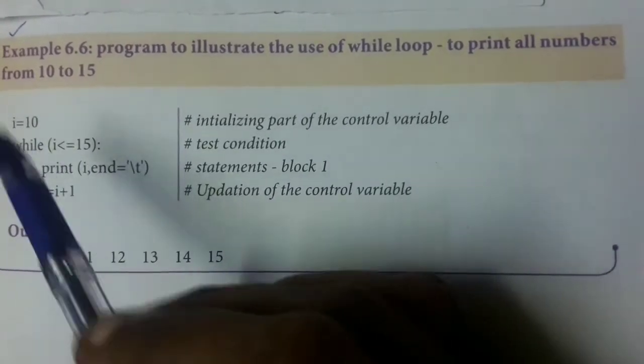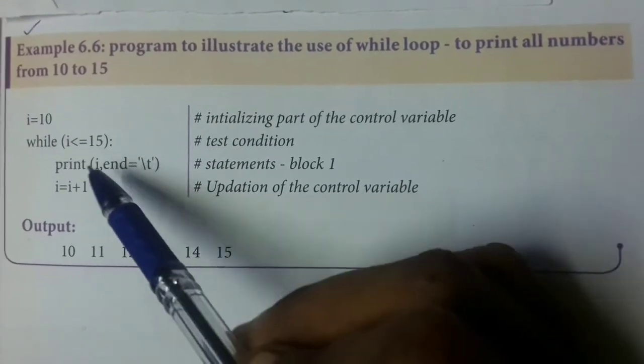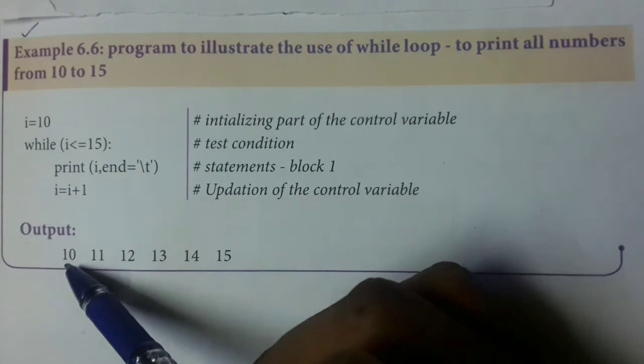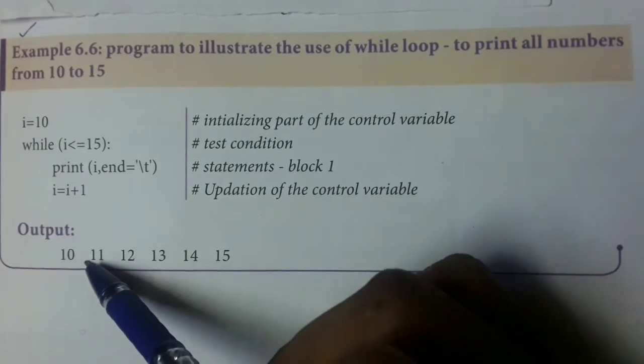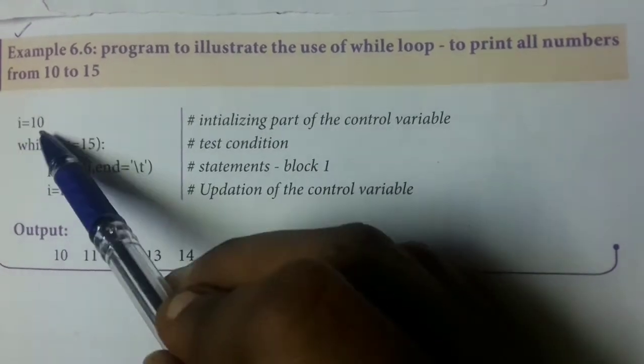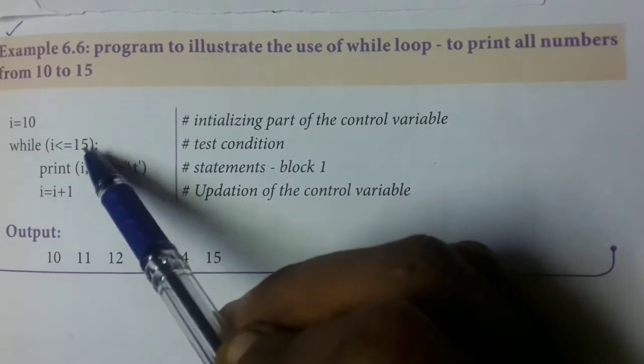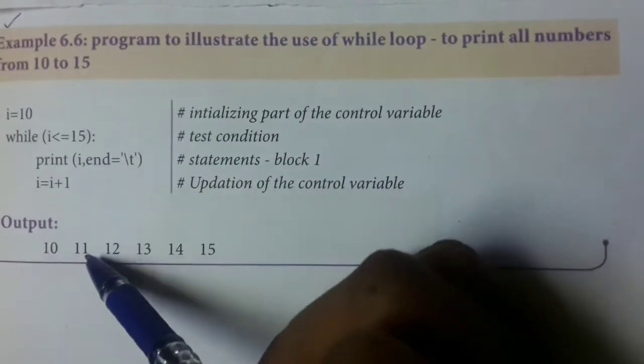So now see how this will be executed. First value is 10. The condition becomes true. 10 will be printed. Then there will be a tab space. 10 plus 1, i becomes 11 now. Second value 11 will be checked. This is true. Then 11 will be printed.